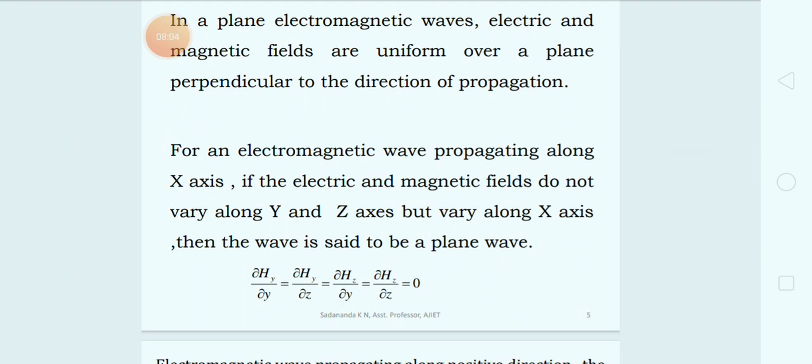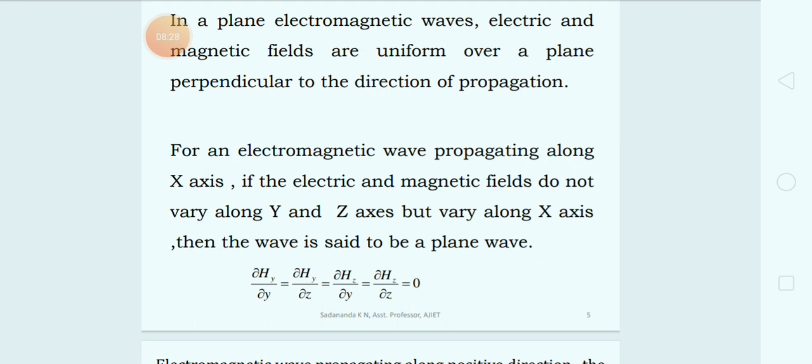So which means, say, dou by dou y of Hy is equal to dou by dou y of Hz, that is equal to dou by dou z of Hz, that is equal to 0.